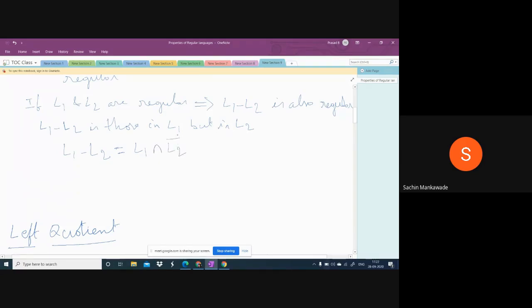Do you understand? L1 minus L2 is L1 intersection L2 bar. So we'll see one example.